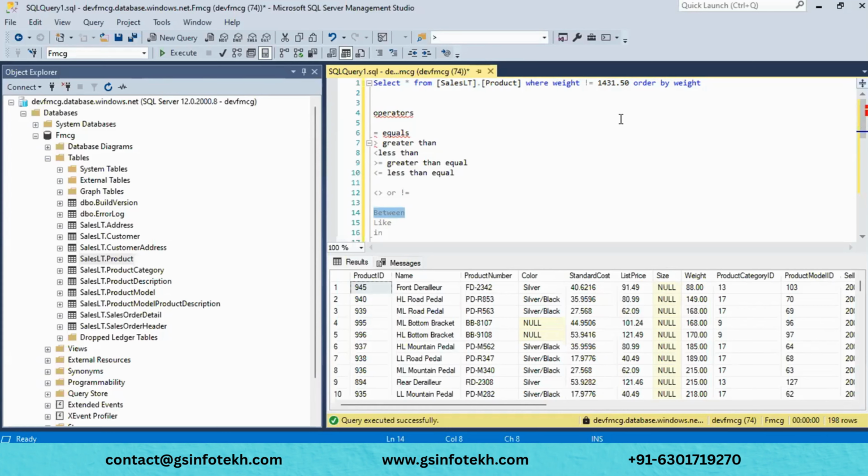and for that you have to use between. The between operator will be used to select a certain range of values. Like I want to select between something like 10 to 15, something like that. Only that particular range will be selected. For example, I want to select here, I have something like 168, right? I want to select something like weight for one. Here I will put something like this. I will add between.